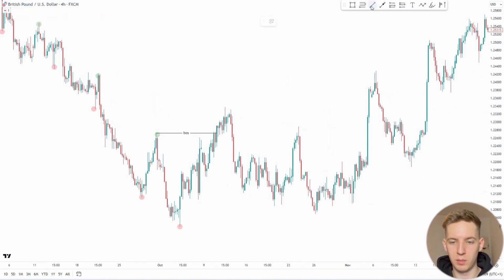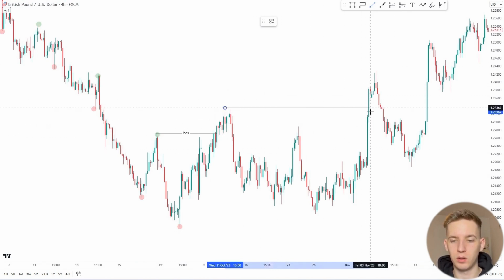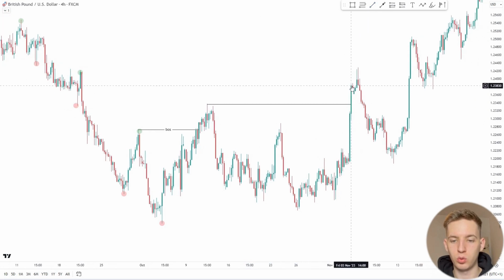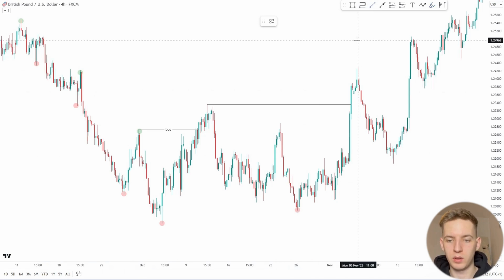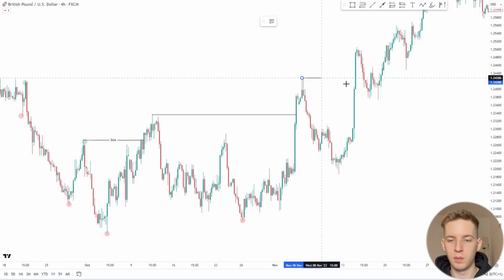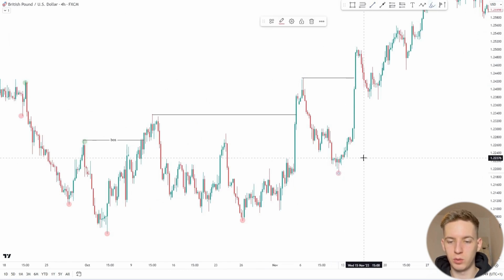A very common mistake made by beginners is that they incorrectly mark the key highs and key lows. If we are considering an upward structure, we must first mark the break of structure, and only after that, once we have truly identified the break of structure, mark the previous local extremum. In this case, the minimum also relates to the downward structure. Let me show you a couple of examples again of how this works. We mark a valid break of structure. Only after a valid break of structure can we mark the previous key low.